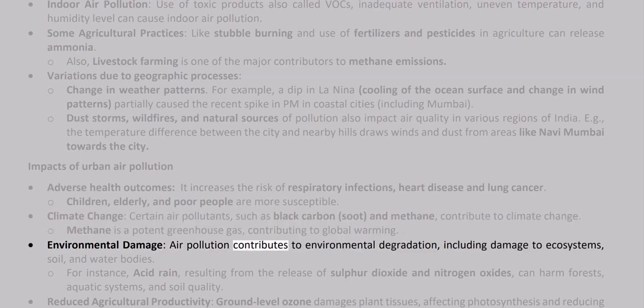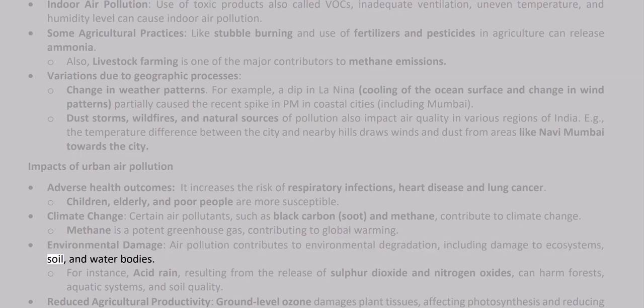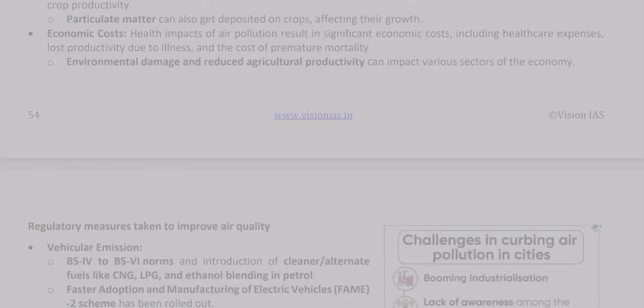Environmental damage. Air pollution contributes to environmental degradation, including damage to ecosystems, soil, and water bodies. For instance, acid rain, resulting from the release of sulfur dioxide and nitrogen oxides, can harm forests, aquatic systems, and soil quality. Reduced agricultural productivity. Ground-level ozone damages plant tissues, affecting photosynthesis, and reducing crop productivity. Particulate matter can also get deposited on crops, affecting their growth.